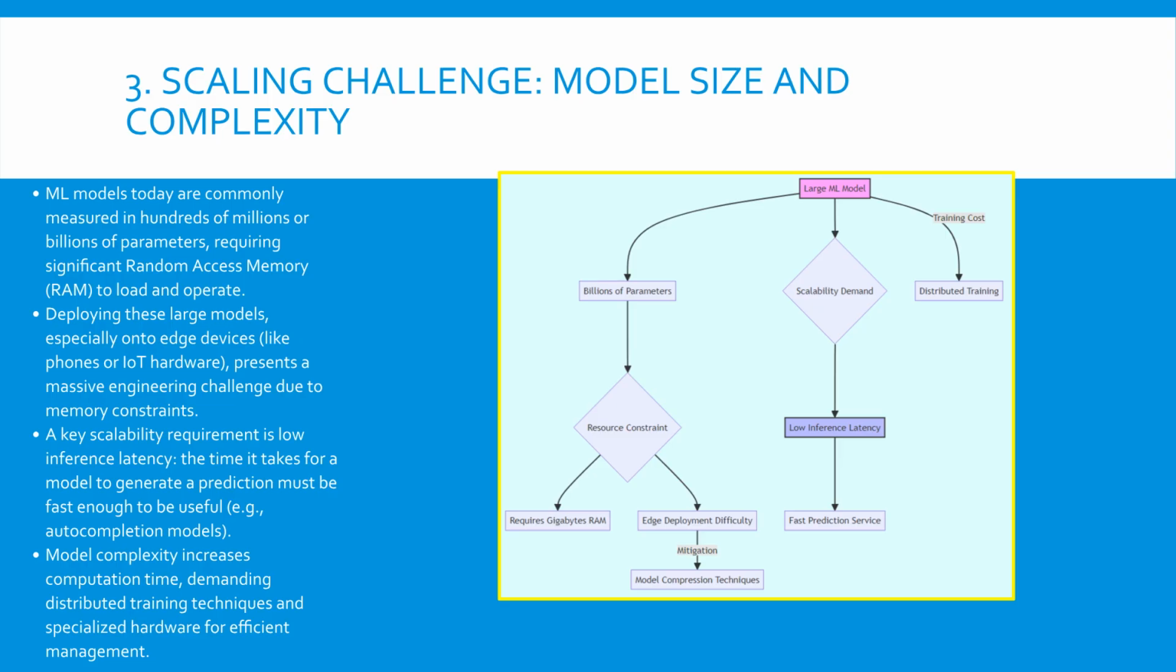Modern ML models are huge, often having hundreds of millions or even billions of parameters. These massive models demand gigabytes of RAM just to load them into memory. Getting these models to production, especially on smaller computing platforms like mobile devices or IoT gadgets known as edge devices, is a significant engineering feat due to limited memory. Even once deployed, the model must run fast. Low inference latency is critical. If an auto-completion model takes too long to suggest the next word, it becomes useless to the user.